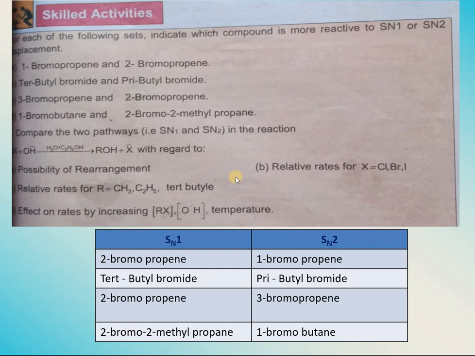That's all for today. Go through the lecture again and again and understand the concept of SN reactions and elimination reactions, because these are very important topics from the examination point of view.